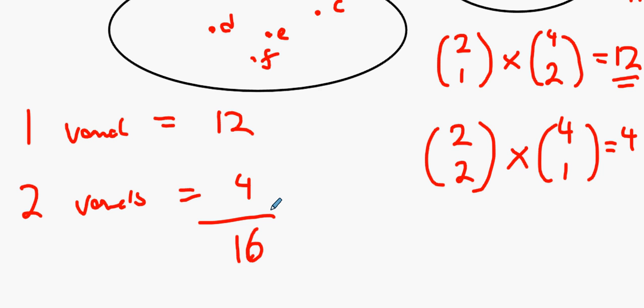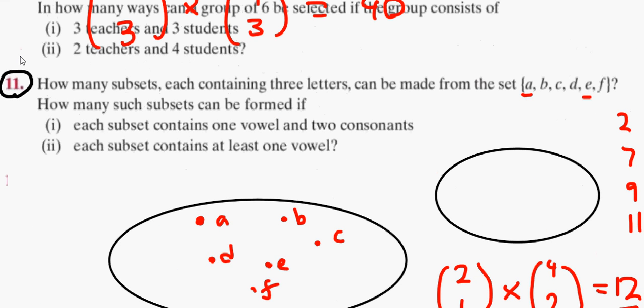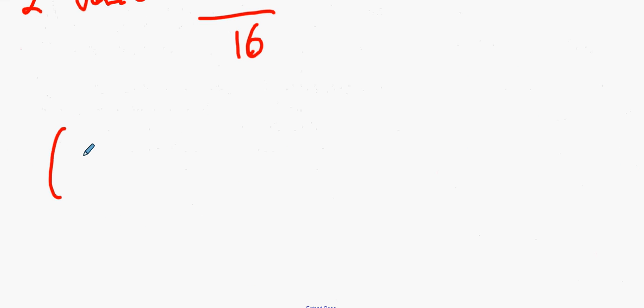There's a different way of doing it as well. It's actually considered the better method. The second way of doing it: why don't you do all the combinations, take away consonants only. Now, if there was no restrictions, how many letters do you have again? 6. What's 6 choose 3? 20, is it?